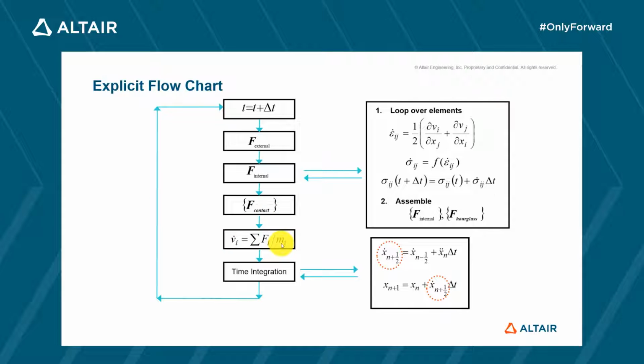Accelerations can be updated. Finally, using central difference scheme, velocities and new nodes coordinates are calculated. And then we can go for the next cycle.